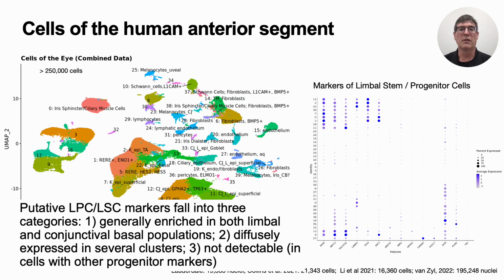In our analyses, putative limbal progenitor cell or limbal stem cell markers fell into 3 categories. The first are those markers that are generally enriched in both limbal and conjunctival basal populations. ABCG2 is an example. Second, diffusely expressed in several clusters. BMI is an example. Or third, were not detectable. Our findings agree with those recently published by Josh Sains' lab.